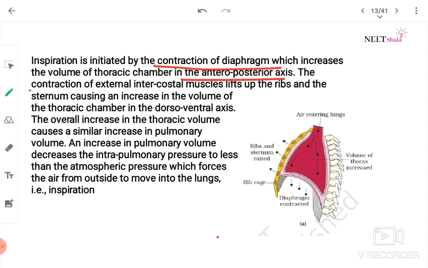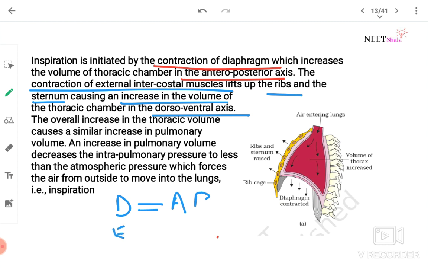The contraction of external intercostal muscles lifts up the ribs and sternum, causing an increase in the volume in the dorsoventral axis. I told you, diaphragm, anterior posterior axis, and the external intercostal muscles, dorsoventral axis.